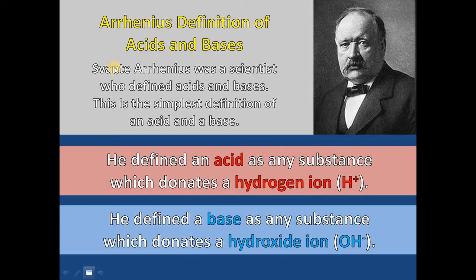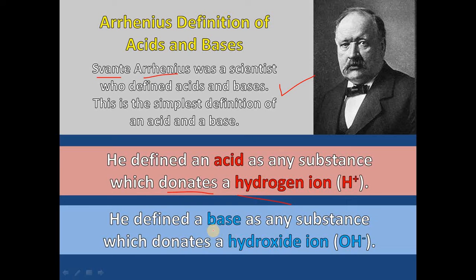The scientist Svante Arrhenius defined acids and bases, and this is the simplest definition of acid and base. This is the scientist Arrhenius. He defined an acid as any substance which donates H plus ions in aqueous solution, that is in water media.